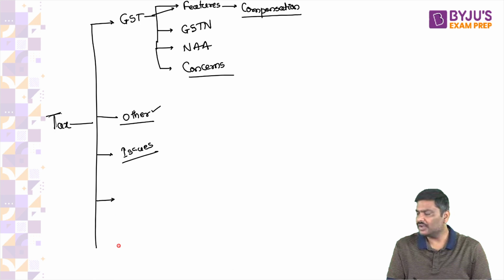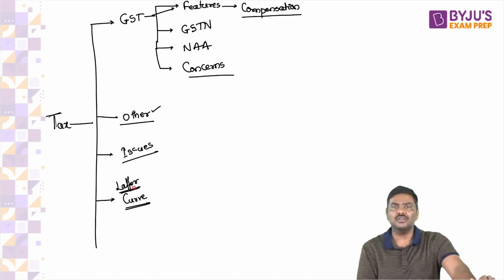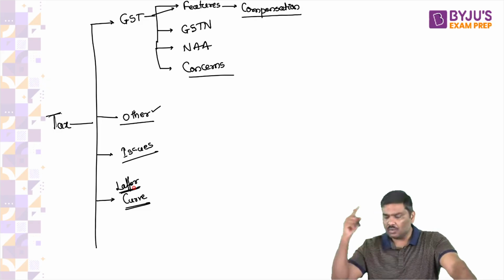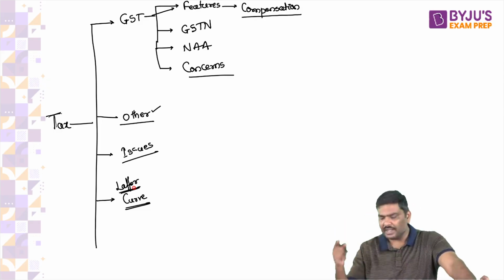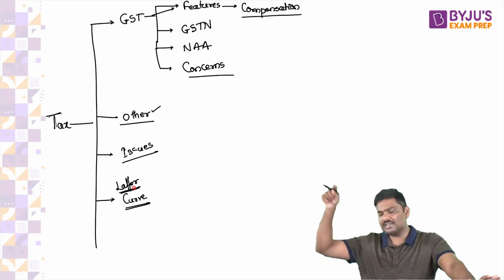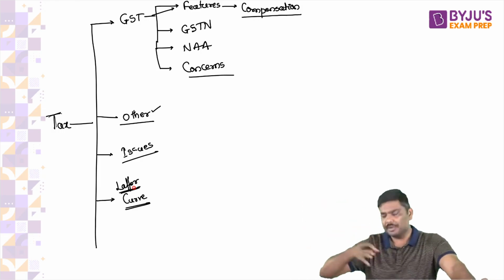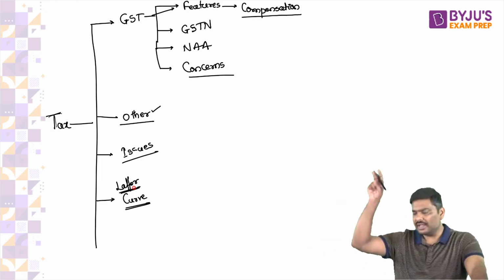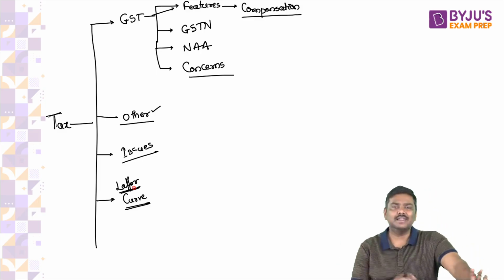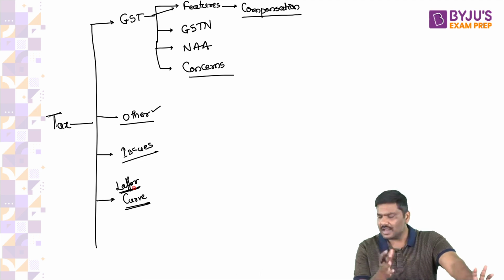And finally, we have covered the concept of a curve, the Laffer curve. Arthur Laffer has provided this, right? Please remember, it is an inverted U curve, which says with a higher tax rate, the amount of taxes collected will start increasing, but not perpetually, not always. After the optimal tax rate, the tax revenues will not increase, they will start falling down. And that is the theory given by Mr. Arthur Laffer, famously referred to as the Laffer curve.